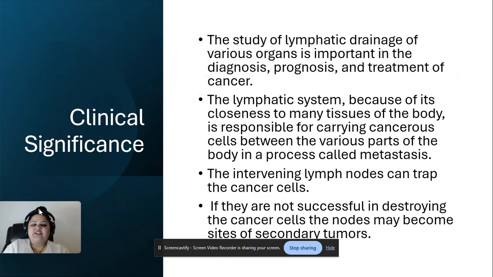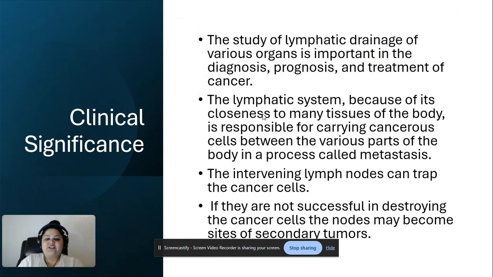The lymphatic drainage of various organs is important in diagnosis, prognosis and treatment of cancer. Yes, so it's very important for diagnosis. Study of lymphatic drainage of various organs helps in diagnosing cancer, tumors, cancerous cells. Is it benign? Is it malignant, etc.?